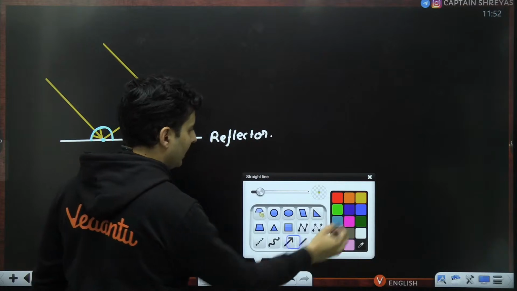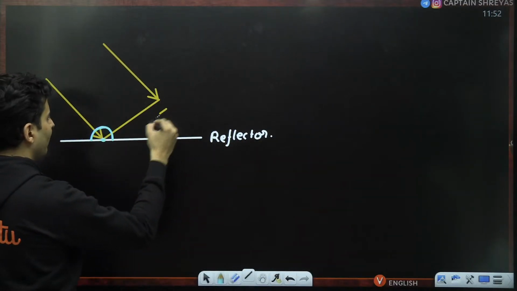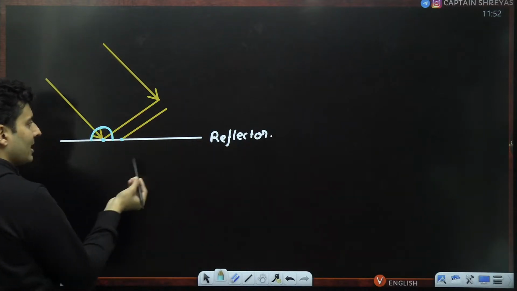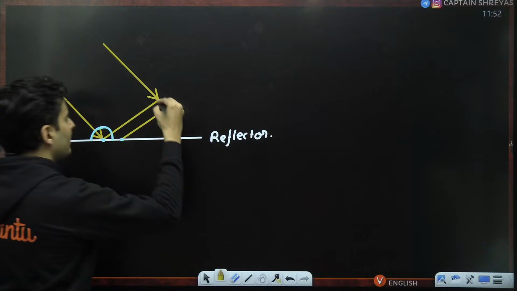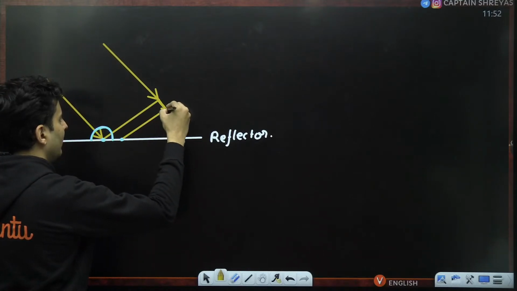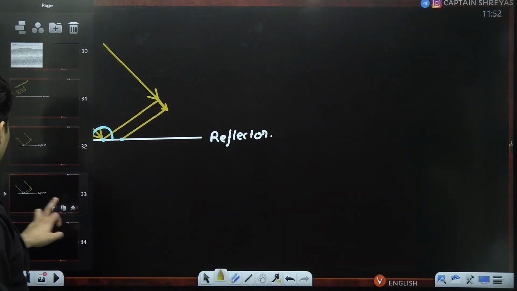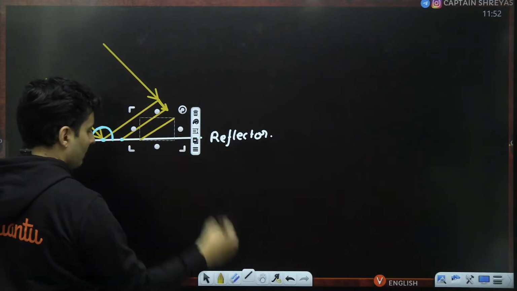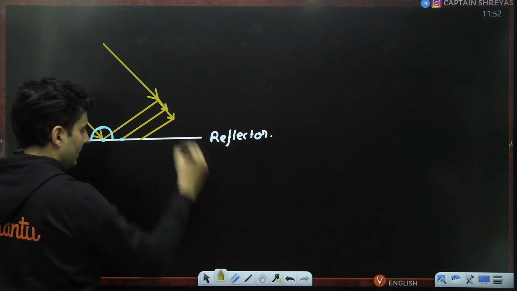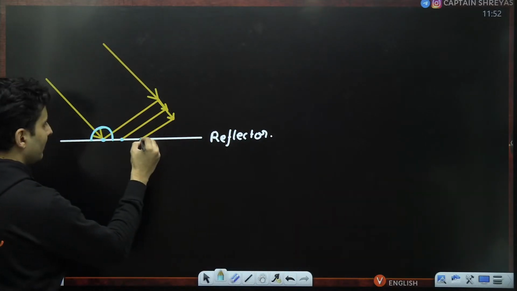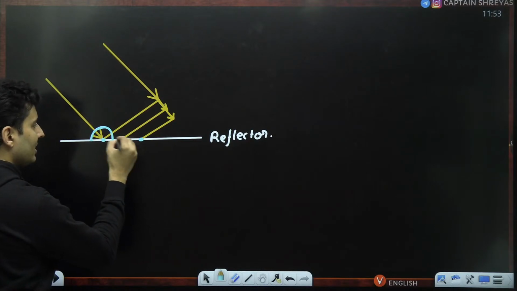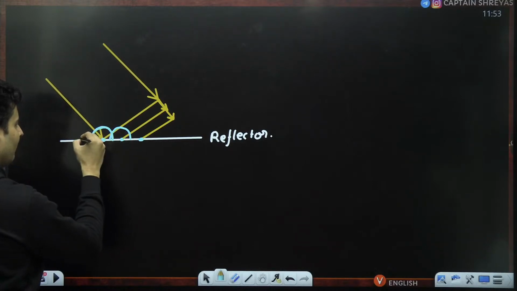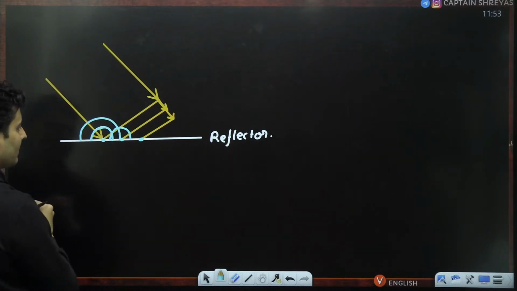Meanwhile, this particular wavefront would have gone a little bit ahead over here, and this point will now behave like a secondary source. The light has gone slightly more ahead. In the next instant, you will see that same light will go even more ahead, and then this point will behave like the secondary source. Meanwhile, this earlier secondary source would have generated the secondary wave, and this secondary wave would have grown in size.